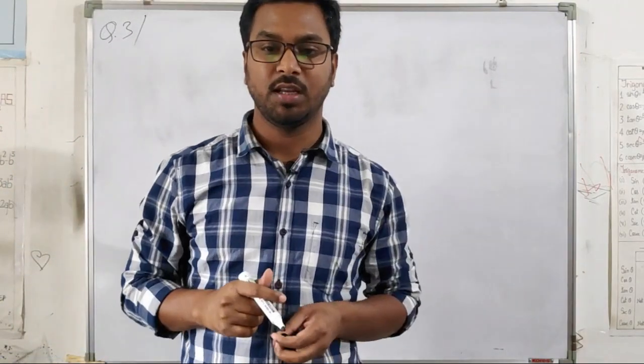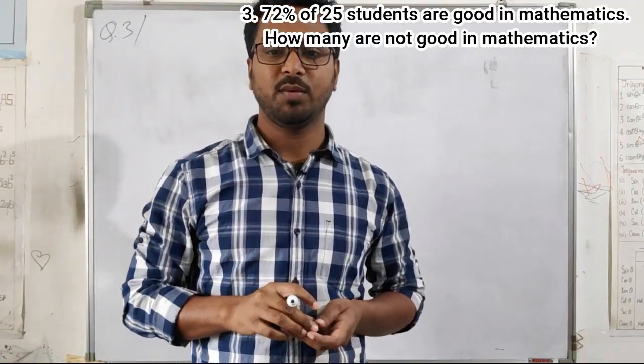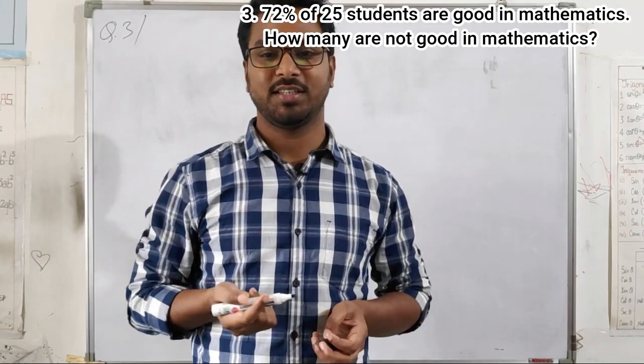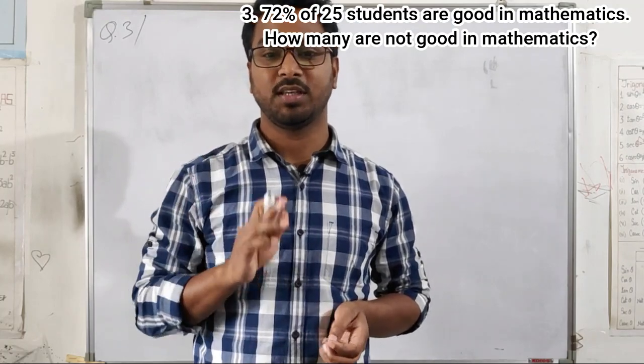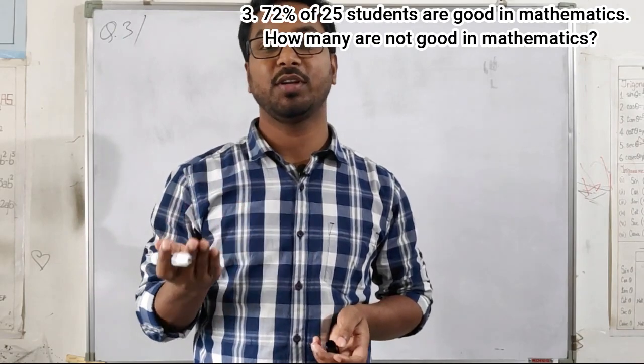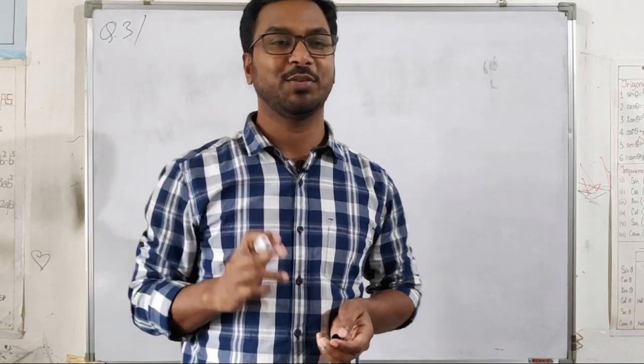Next, move to the third question. The third question is given: 72% of 25 students are good in maths. How many are not good in maths? So you have to find out how many are not good in maths. Not good in maths, 100 minus 72.